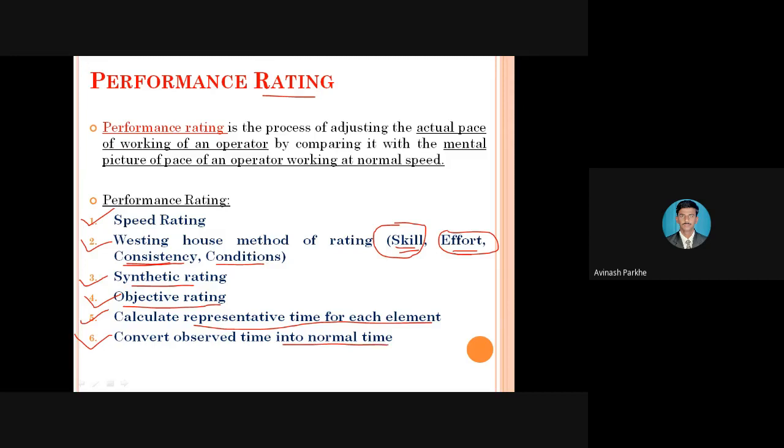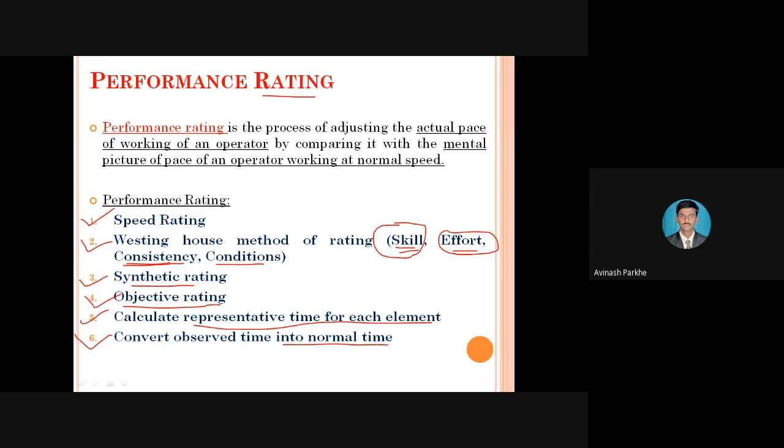This is very important. Sometimes your normal time is equal to observed time. You have to complete a task within 1 hour, and the operator completes that task in 1 hour only. Normal time of 1 hour is assigned to every worker in that industry. For example, there are 50 lathe machines, and on each machine one operator. The instruction is that all operators have to complete the work within 1 hour. This is the constant assigned to all 50 workers. That means normal time is equal to 1 hour.